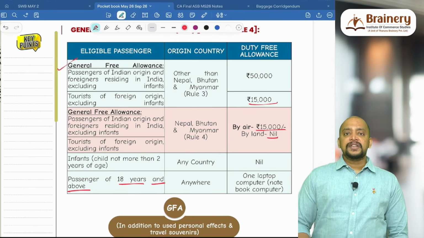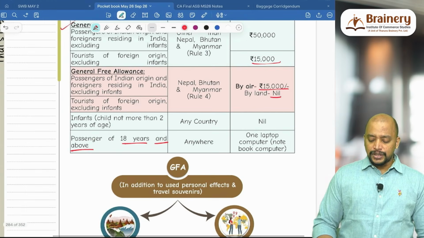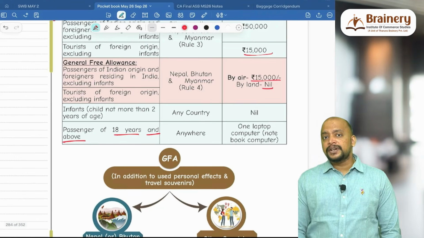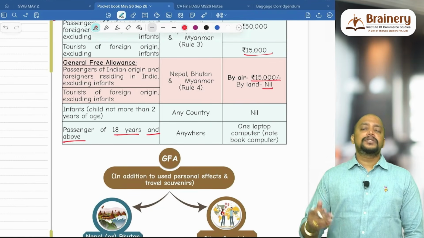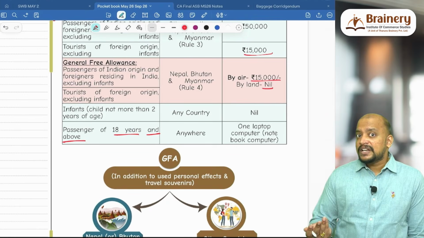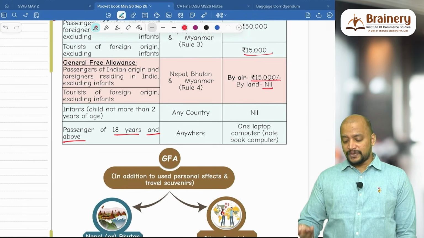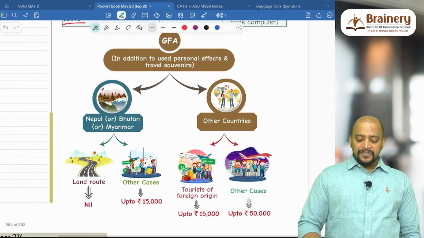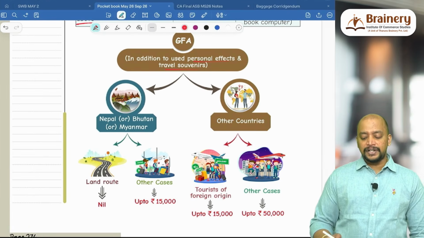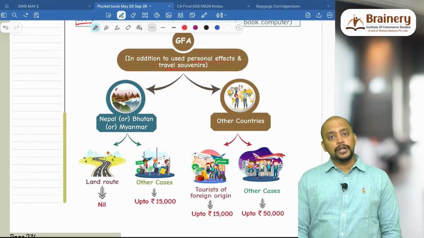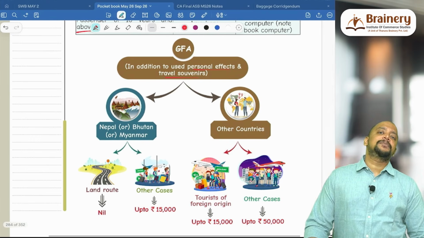And for an infant, or a child aged more than 2 years, they can come from any country, but when they are traveling, the general free allowance is not there, and only used personal effects will be exempted. And GFA, in addition to used personal effects and travel souvenirs, travel souvenirs are also allowed, but travel souvenirs should not be in commercial quantity.